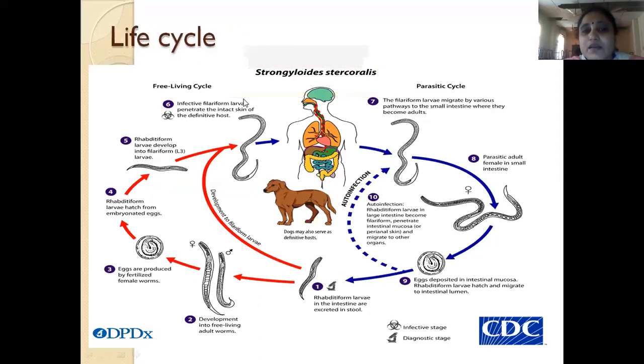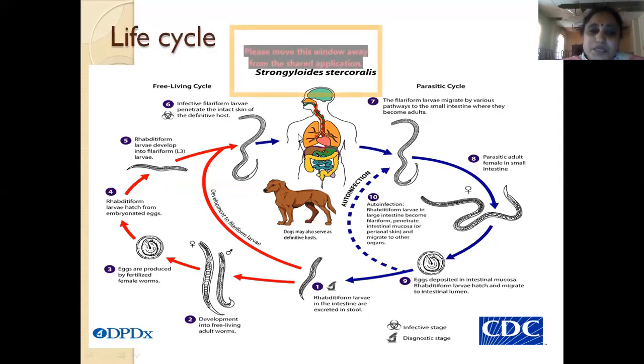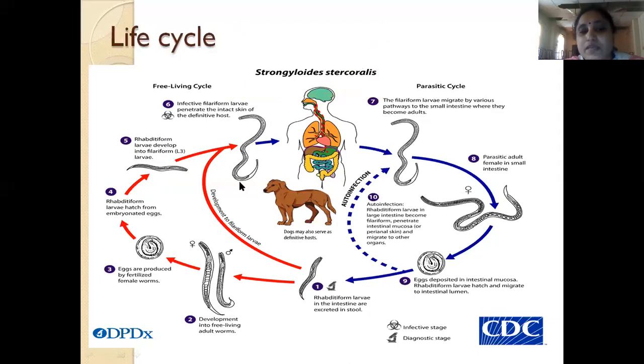Once these filariform larvae enter the skin of the person, they enter the definitive host. Once they enter the definitive host, even in the host itself, they can multiply again and again. So they don't always require the soil. They can individually mature in soil, and in the body also they can replicate again.